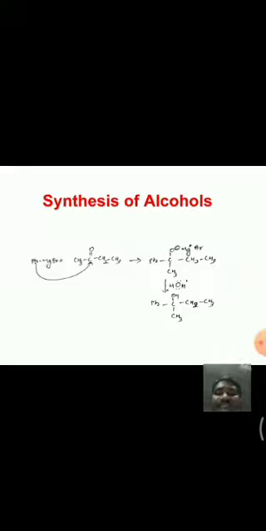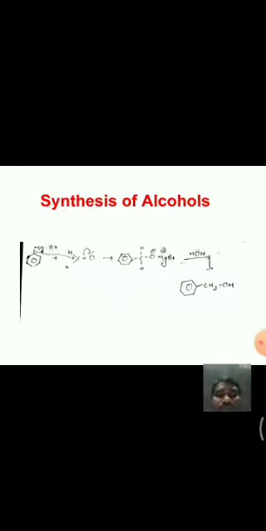And when we treat phenyl magnesium bromide with butanone, we get this molecule. And if we treat phenyl magnesium bromide with formaldehyde, we get this molecule, benzyl alcohol.